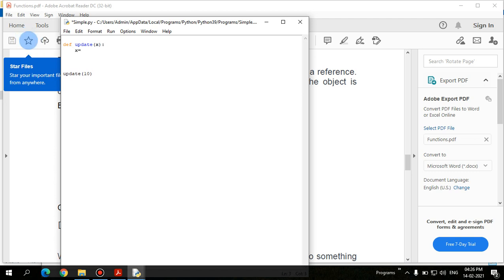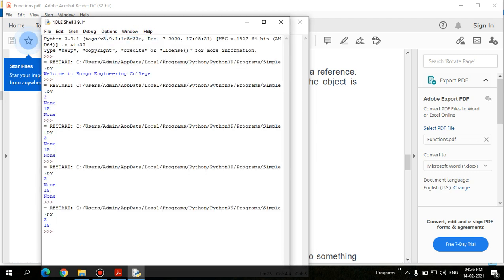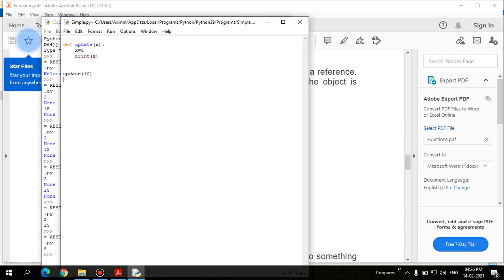I'm trying to change the value of x to 8, and I'm using print of x here. Let's see what happens. Here 8 has been printed, right? So the value of 10 is updated.